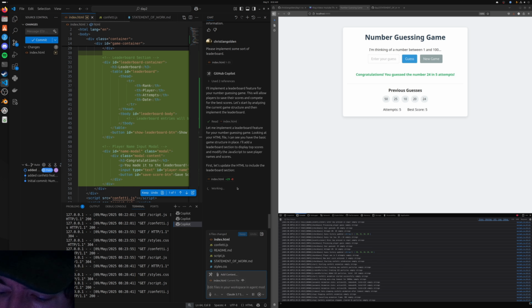Oh, look at this. So we can already see it's got a player name that it's adding. It's going to be in a modal, which is like a pop-up. So that's interesting. The leaderboard container. It's got player, rank, attempts, date. Yeah, so it's getting way more thorough than I was thinking. I was just thinking player name and score. That's all I was thinking. But it's being much more thorough, which is great.